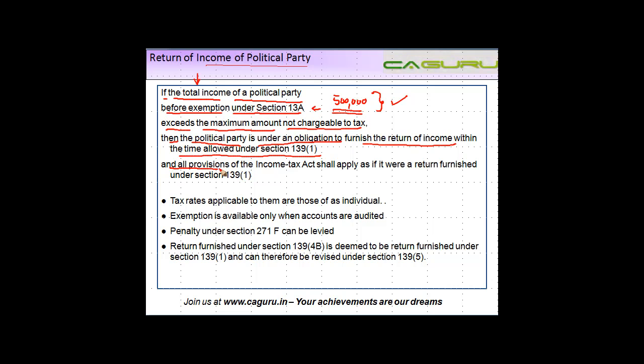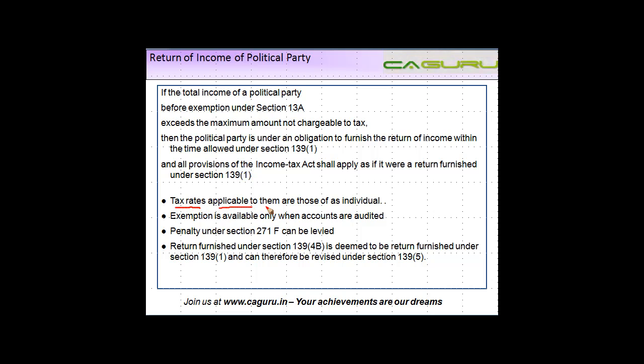And all the provisions of the Income Tax Act shall apply as if it were a return furnished under section 139(1). Which means what? That if you don't file your return and it's a belated return, you can't revise it. So the time limit is this: if you do it before that time, well and good. If you don't, then whatever other consequences of not filing a return before the due date also get added on to this return. Let us see some of the points.